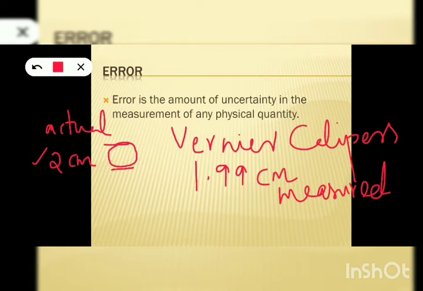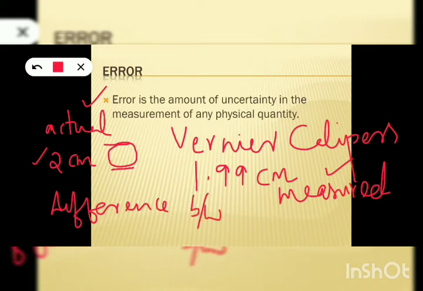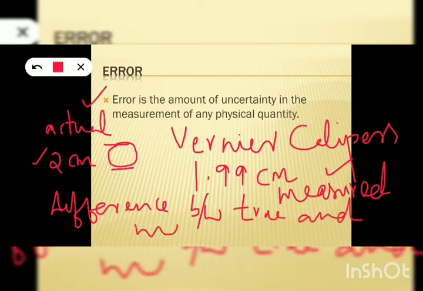So here there is a difference, right? There is a difference between the actual value and the measured value, or the observed value. This difference itself is the error. So what is error? Error is the difference between true value and measured value. Actual value is also known as true value. Error is the difference between true value or actual value and measured value of an object or a physical quantity.